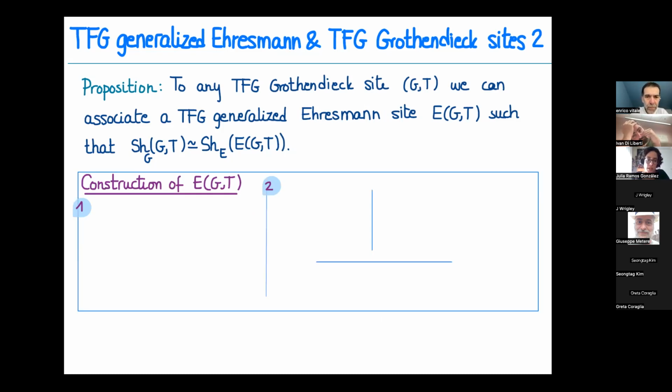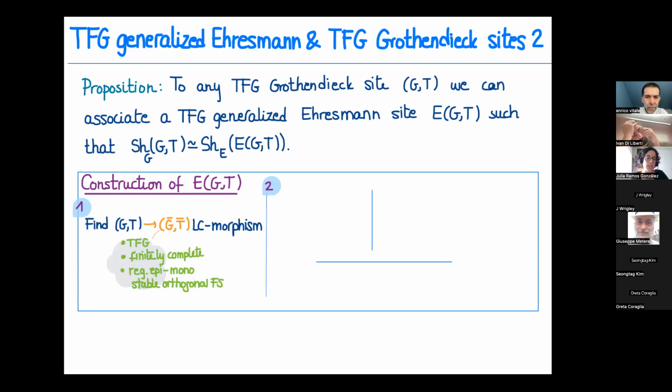I will be a little bit vague in here, but basically we have our Grothendieck site. We can find an LC morphism, so that guarantees that the sheaves will be the same, where our site is bigger and has these nice properties. It's torsion-free generated still, but it has all finite limits, and it has a regular epi-mono stable orthogonal factorization system. We can do this, and from this G bar, T bar, we can build our Ehresmann site.